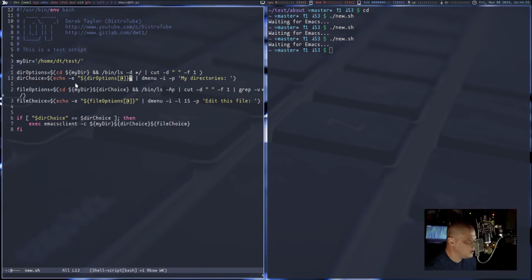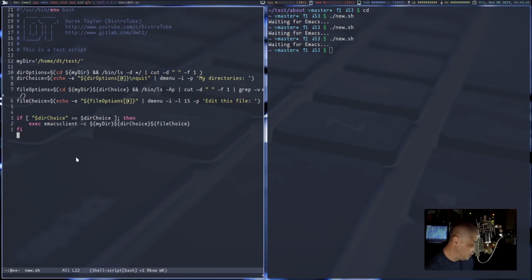So I've got directory choice echo equals directory options. You know, that's going to echo out those 6 directory options. But what if I did this right here? So if I do a \n, which is the escape character basically in bash for starting a new line, because the directory options is a list. It's actually a vertical list, even though it prints out horizontally in dmenu. So I need my next option to also be on a new line. So I do \n for new line, quit, just the word quit. That's all I want it to do.